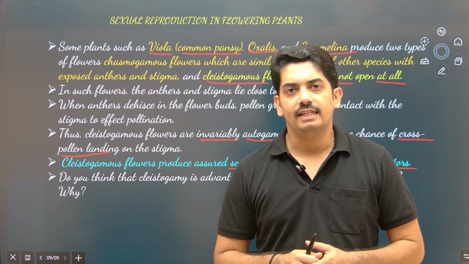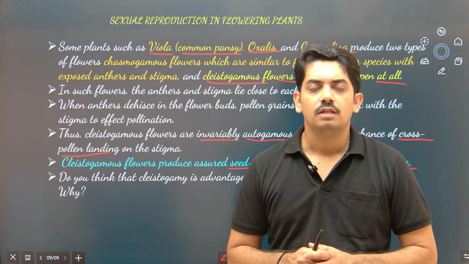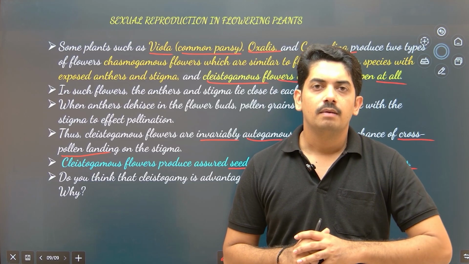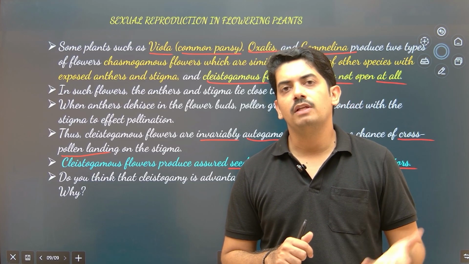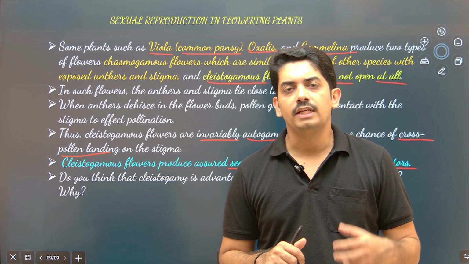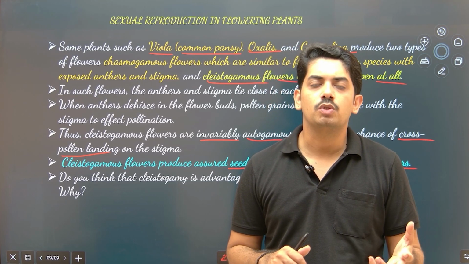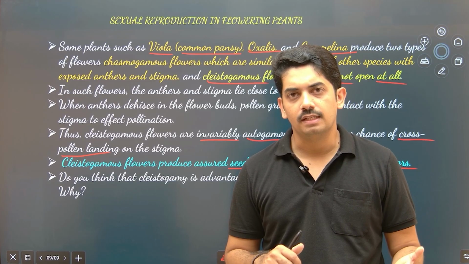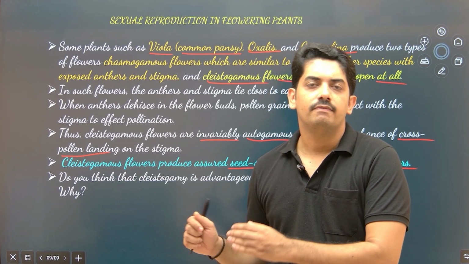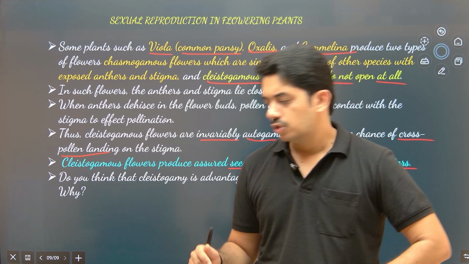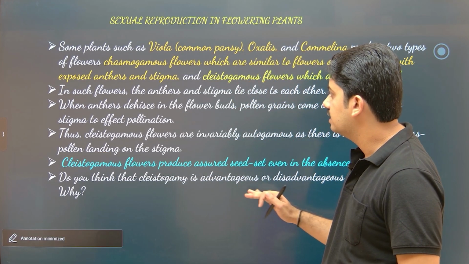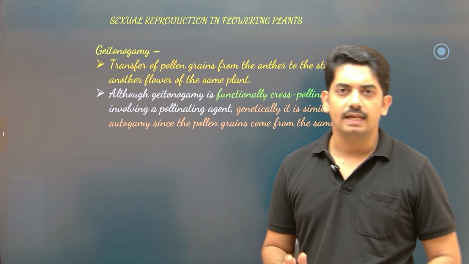What is the disadvantage? There are some disadvantages. The thing is, all the offspring produced are exactly identical to their parents. So in the course of evolution, this is not encouraged actually. Cross-pollination leads to variation, and variation leads to the type of offspring which are more adaptable to the environment. So that is what every organism expects. So this type may not be present in most of the organisms, but is observed in some of the plants like groundnut.